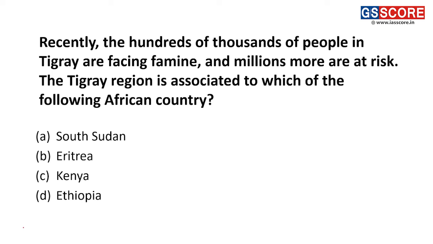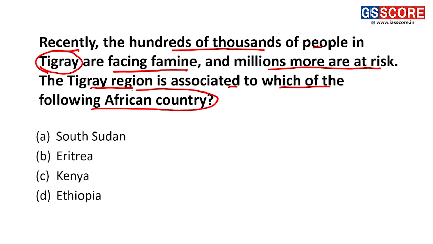Moving forward, the next question we have: recently hundreds of thousands of people in Tigray are facing famine and millions more are at risk. The Tigray region is associated with which of the following African countries? The options are South Sudan, Eritrea, Kenya, and Ethiopia.